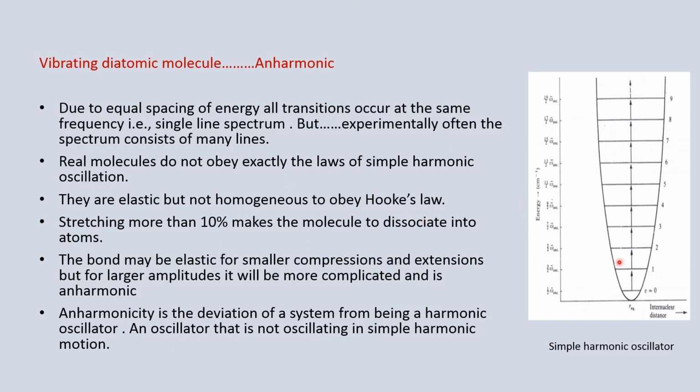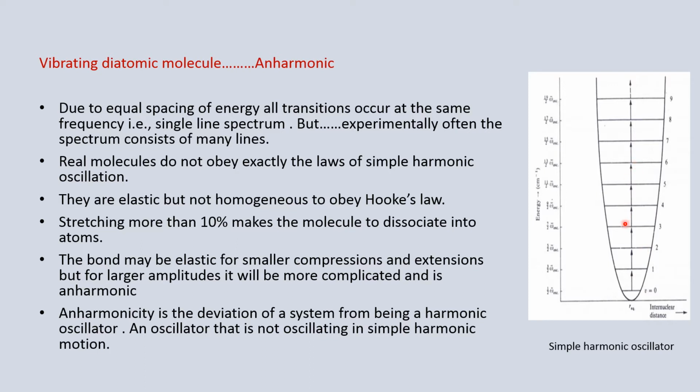From the Schrodinger wave equation, we have given the energy of a simple harmonic oscillator. At the same time, there are many vibration energy levels, and all of them are equally spaced.